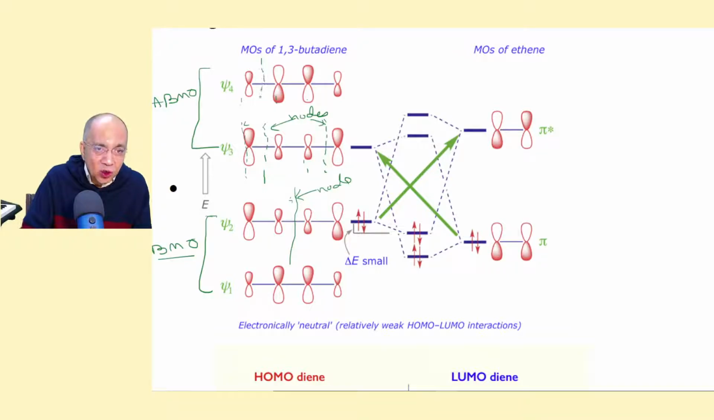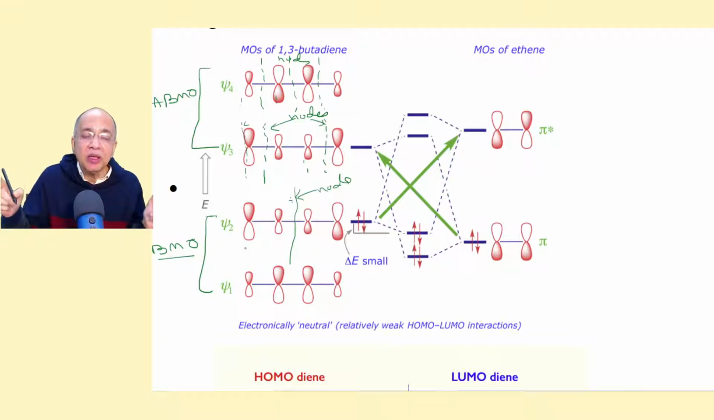Now here is one node, here is another node, here is a third node, 3 nodes. Now to make the understanding simpler, let me tell you, if there is no node like psi1, all the lobes of identical sign lie on the same side, no node. If there is one or an odd number of nodes, 1, 3, 5 (5 will come in hexatriene), then the terminal orbitals will have opposite symmetry properties.